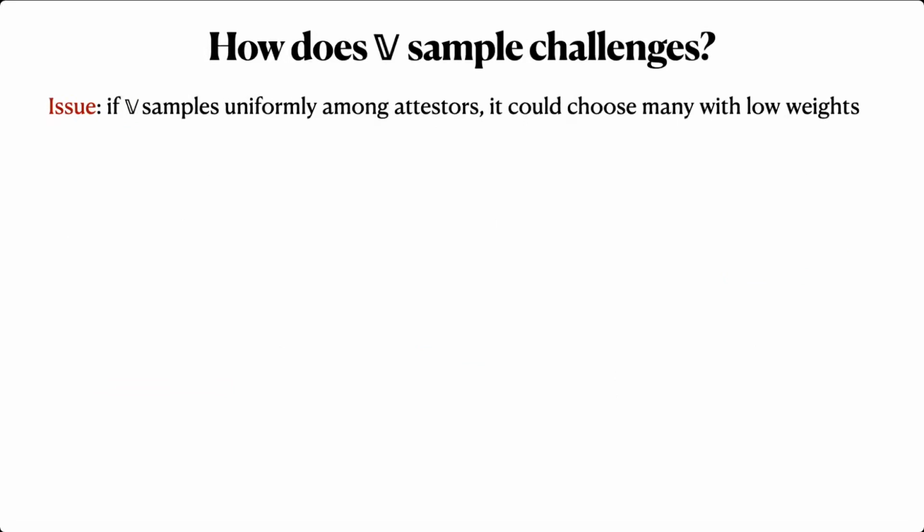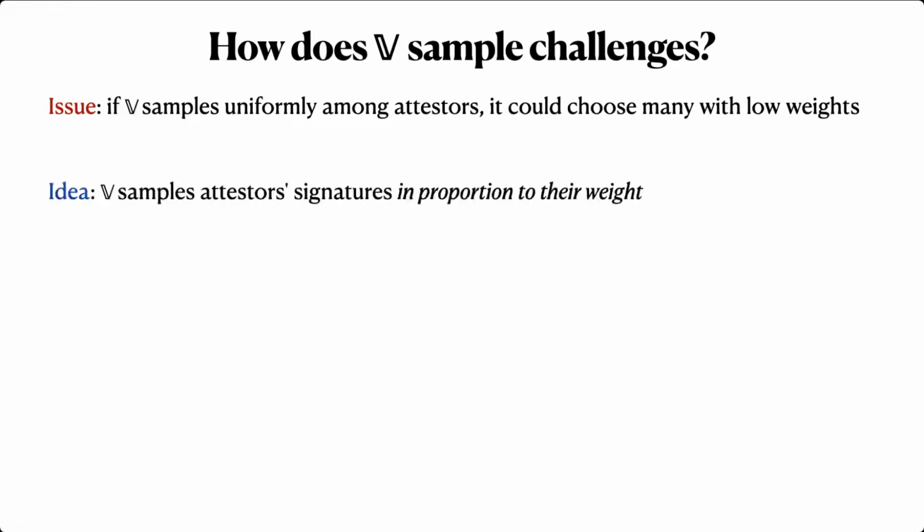The problem here is we might have a huge number of attesters with very tiny weights and a small handful with very heavy weights. So if the verifier samples uniformly from the attesters, it needs to get very lucky for any of its samples to have high weight, and therefore it needs a lot of samples and a big certificate. Intuitively, what we want instead is for the verifier to sample attesters' signatures in proportion to their weight.